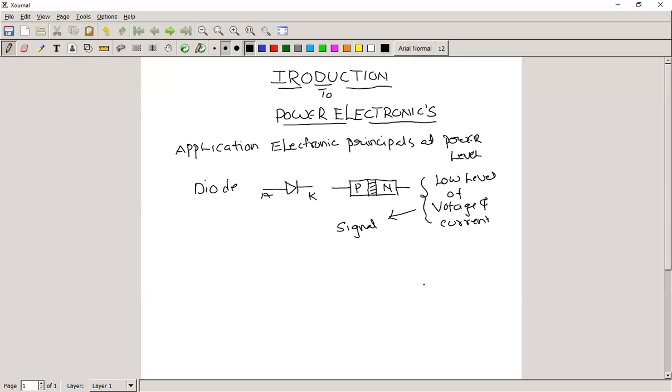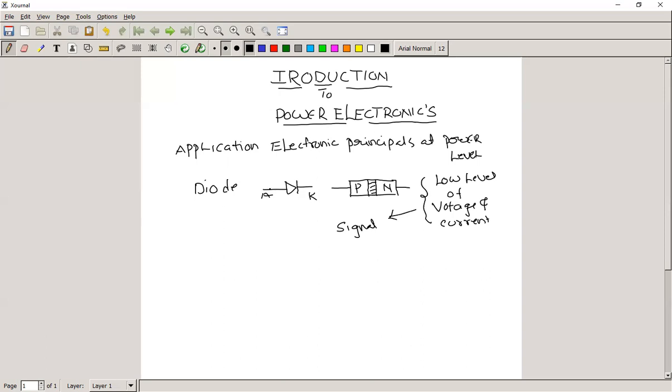Suppose you want to design a diode which can withstand a high value of voltage and current; that is power electronics. It is a science which deals with the application of electronic principles. We use electronic devices like the diode, BJT, MOSFET, IGBT at signal level when we study electronics. But in power electronics, we design all these devices at a power level.